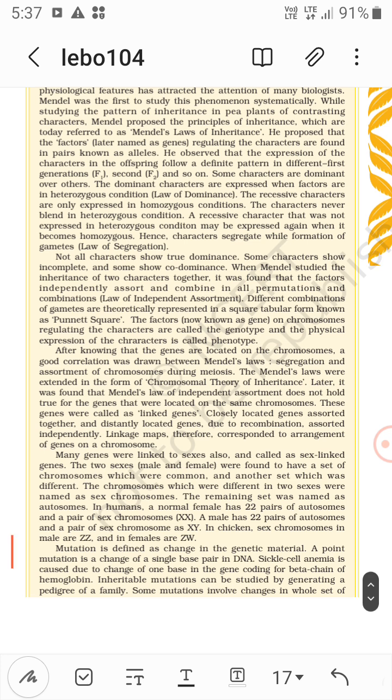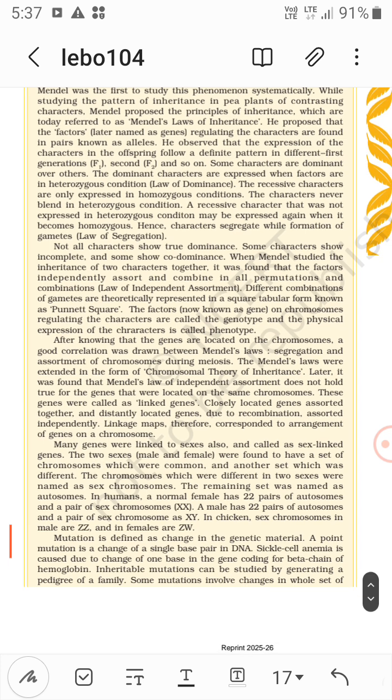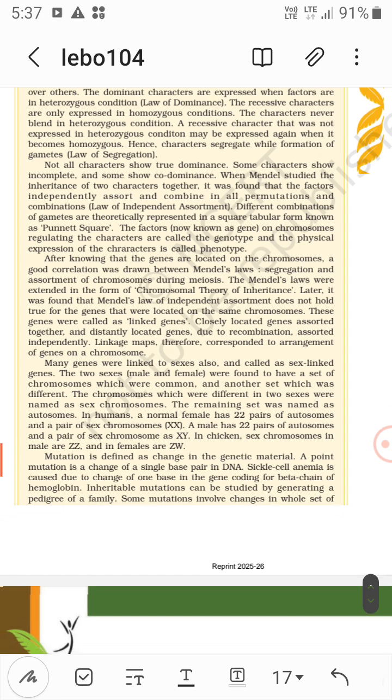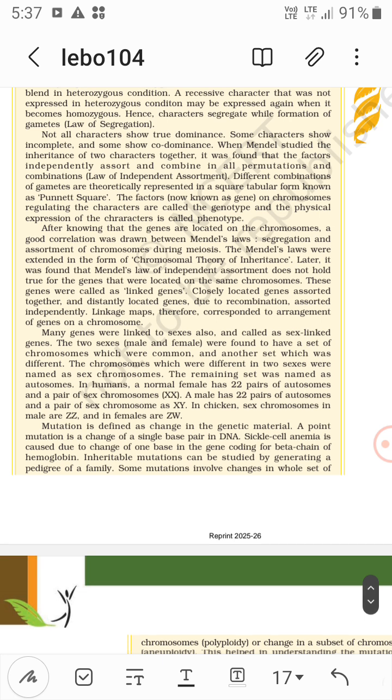Not all characters show true dominance. Some characters show incomplete dominance and some show codominance.